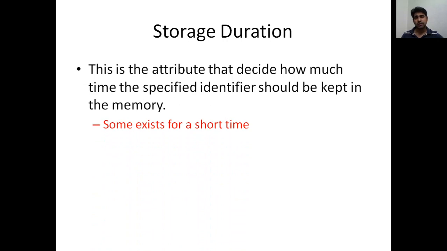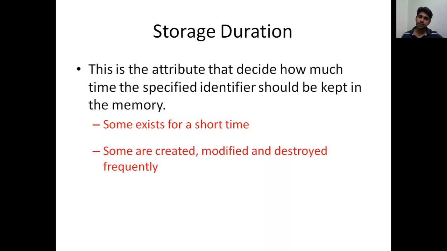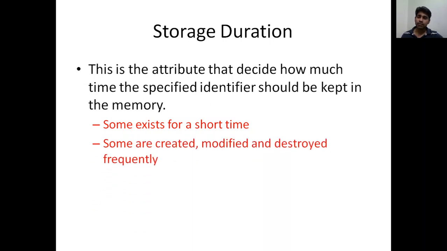For example, if you are defining a variable in a function, the validity or duration of that variable is only while that function is getting executed. Some are created, modified and destroyed frequently. For example, if you are doing a problem like n factorial, we assign one value to n, then in the next step we modify the value or we may destroy it. So that's the second case.